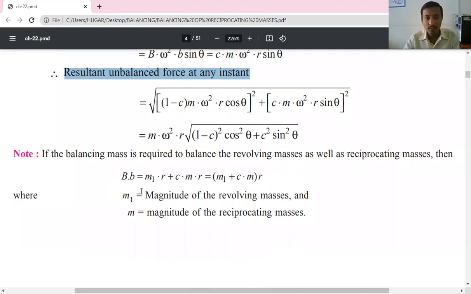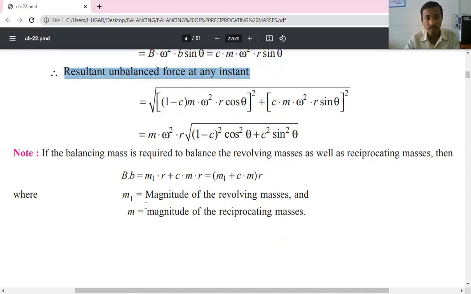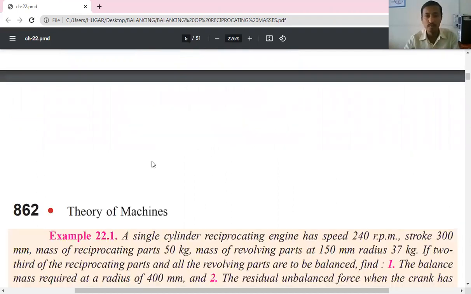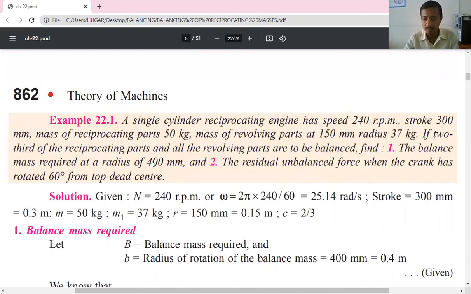So this is the resultant unbalanced force at any instant, present in reciprocating engines. Then we shall see more on this.